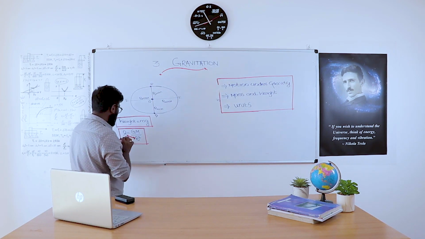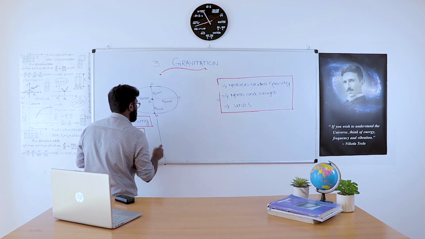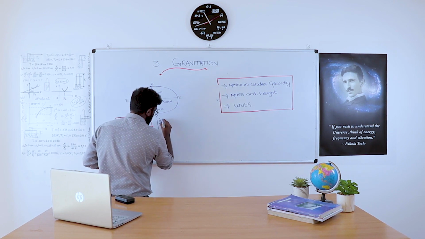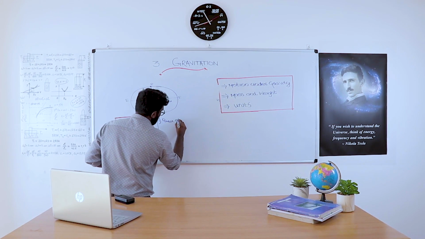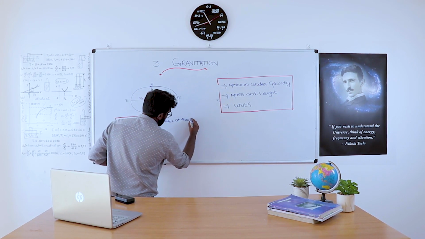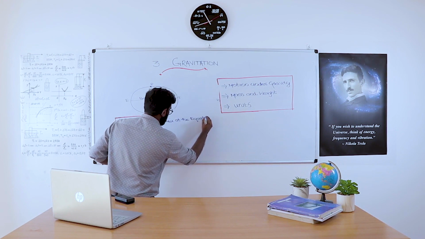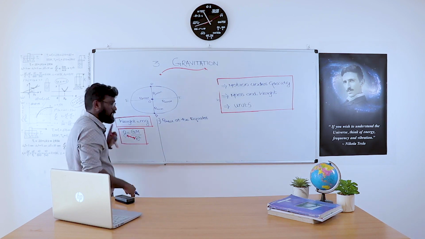Now, from the figure, from the shape, it is clear that the first condition is that R is maximum at the equator. Whenever R is increasing, small letter g is decreasing.